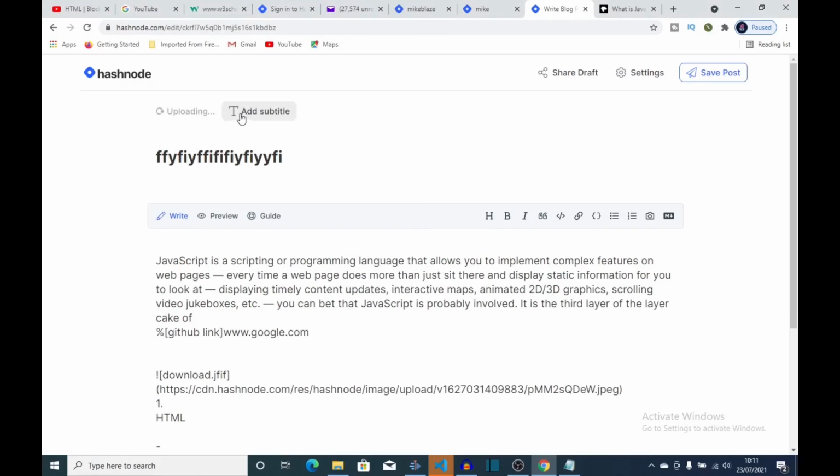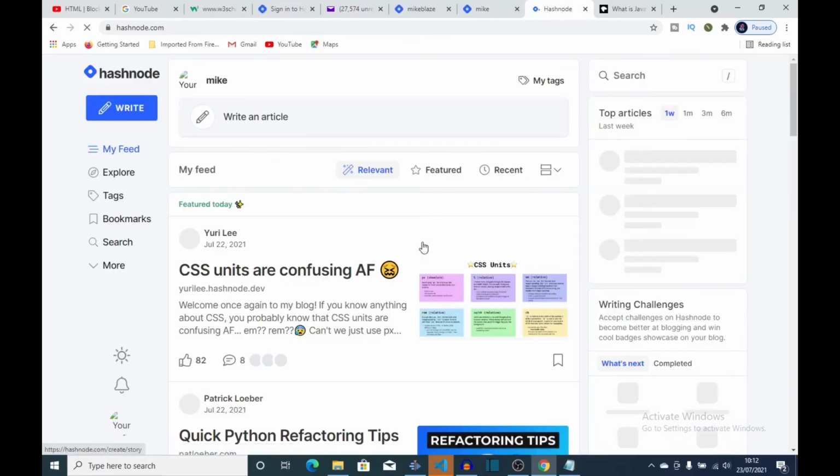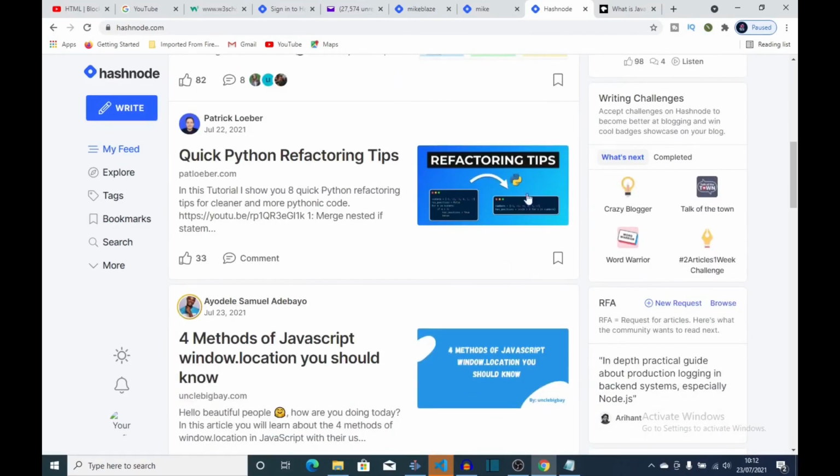You can also add a subtitle. Add the subtitle if you want to here. Just click on it to add another extra title to it. It's optional if you want. Enter subtitle. Still waiting for this to upload. Once it's done uploading, it will appear something like this, like this at the side, or this right here.